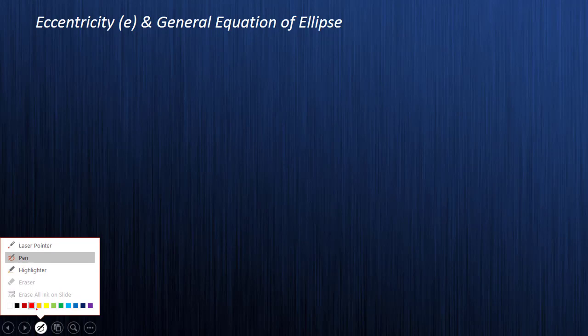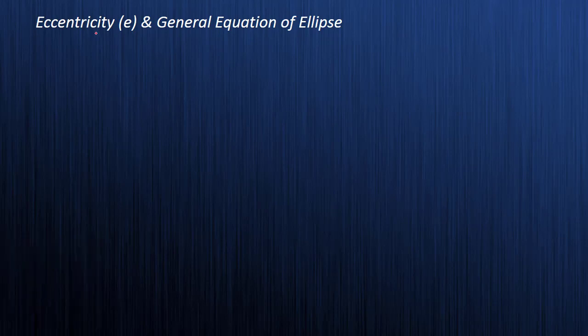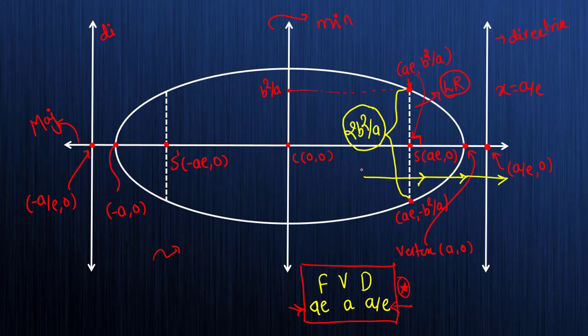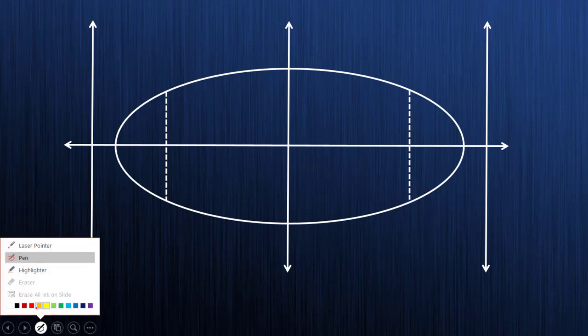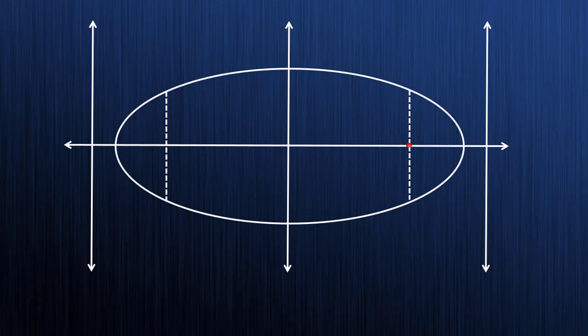Okay, now let's have some conceptual view of this ellipse. What is the eccentricity and what is the general equation of an ellipse? So eccentricity, I will erase everything here. Suppose this is your focus. Yes, this is your focus. The coordinate of this focus is S, (AE, 0). Suppose this is a point P you are talking about, any general point on an ellipse.